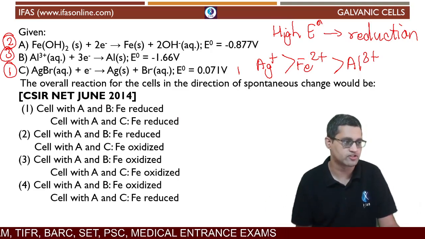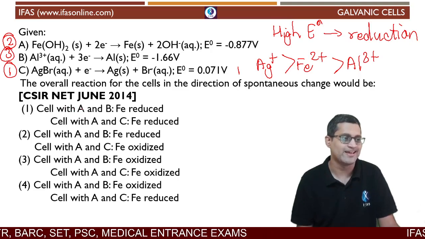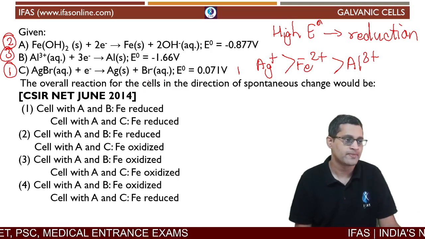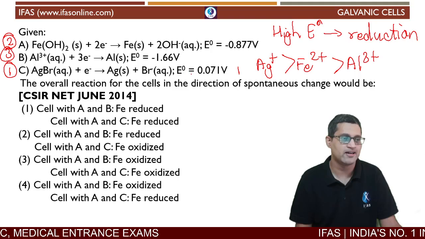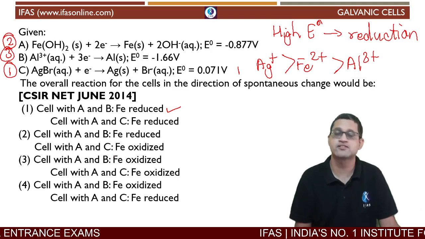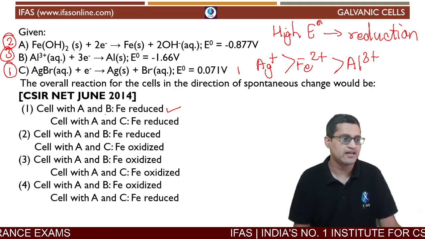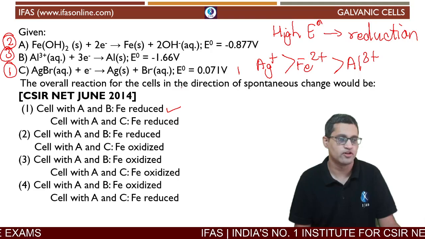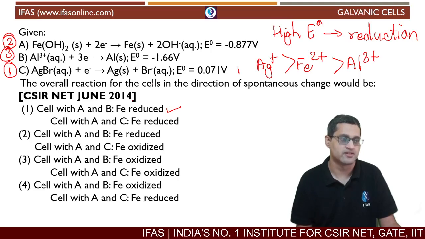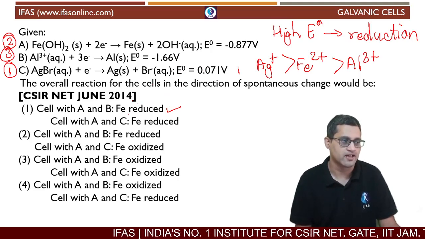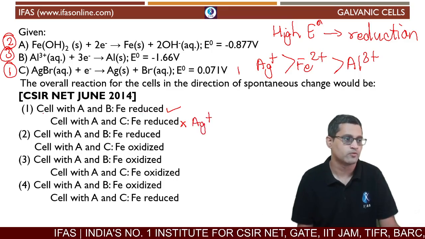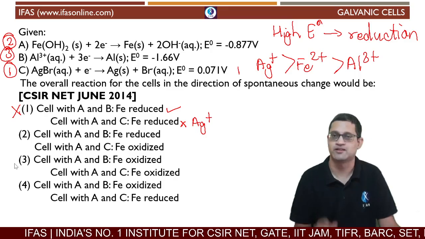Now look at the first option. It says cell A and B. A and B means you have Fe and Al3+. If you have Fe and Al3+, Fe will be reduced. This is correct. A and C, also Fe is reduced. So if you have A, which is Fe2+, and C, which is Ag+, Fe won't be reduced. What you will get is Ag+ is reduced. Which means the first option is incorrect.